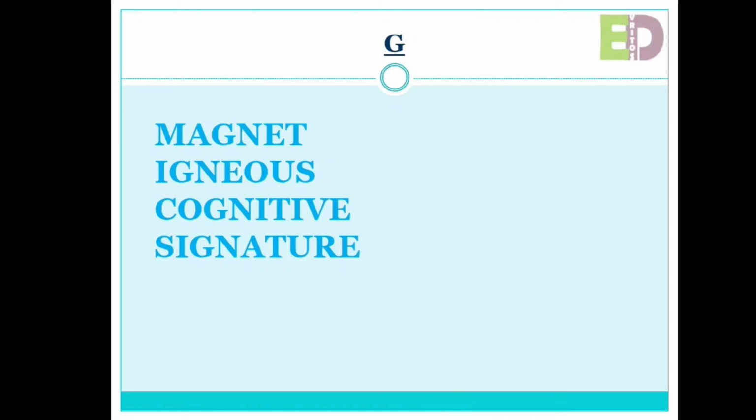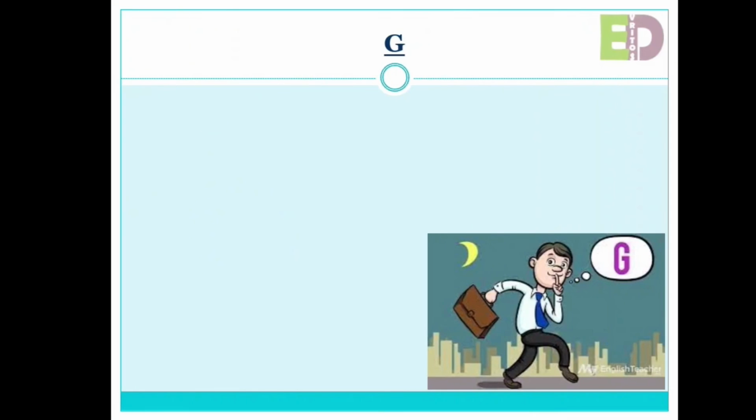But if we are using G in combination with H, like GH, it can also be silent when it comes after a vowel sound. For example, though. So in the spelling though, THOUGH, the sound of vowel O is used, and that is why we are not going to pronounce the sound of GH here.